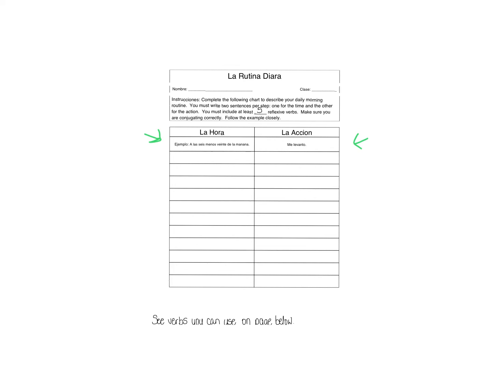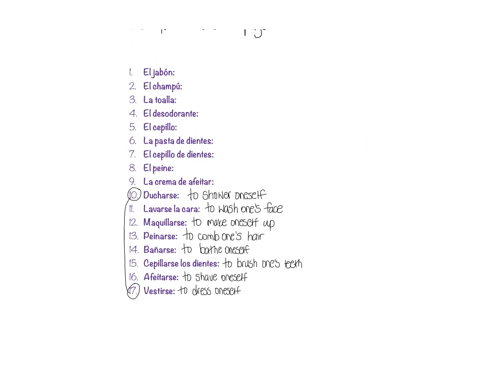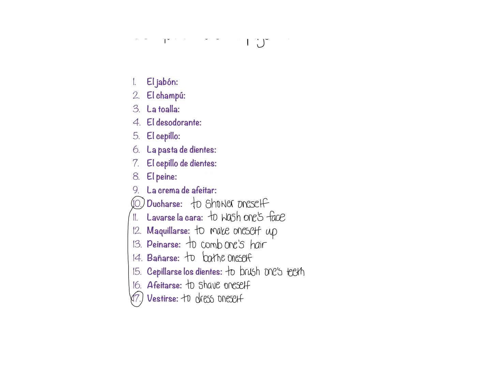So again, for each time, you need to list that in the left column where it says la hora. And for each action, you're going to write it in the right column where it says la acción. All right? So you may use levantarse if you would like, but you need to include at least 5 reflexive verbs. On this next page, right here, numbers 10 through 17, these are the reflexive verbs.